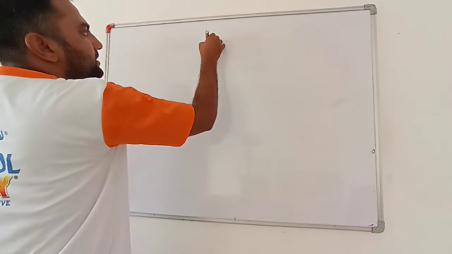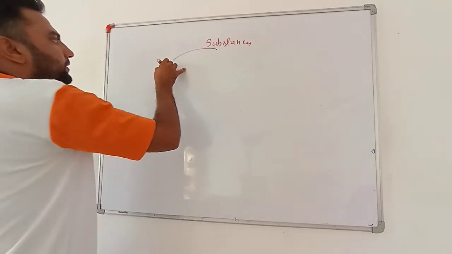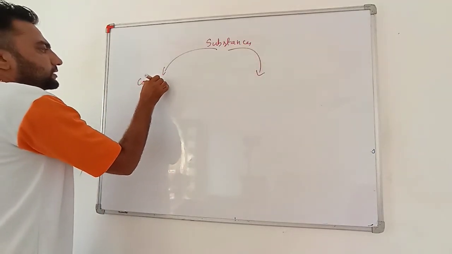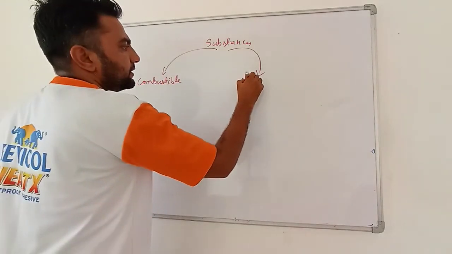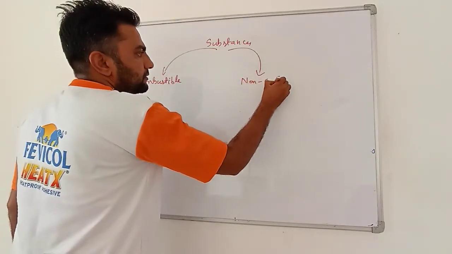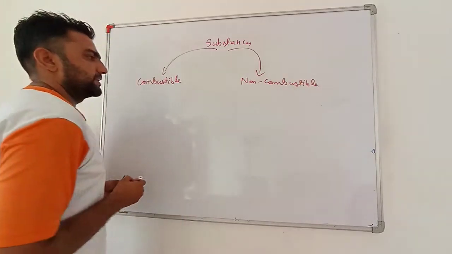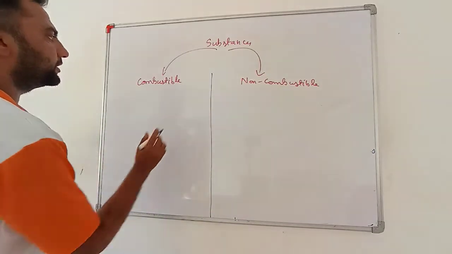So according to this, all the substances have been divided into two categories, that is combustible substances and non-combustible substances. See, now what is the main difference between them?